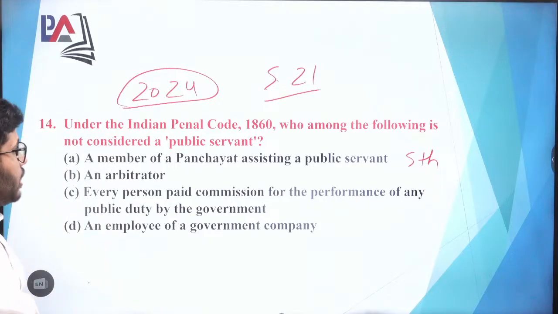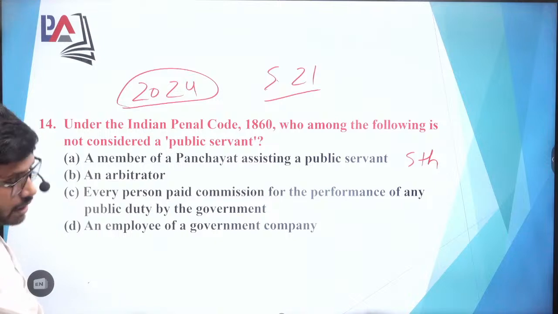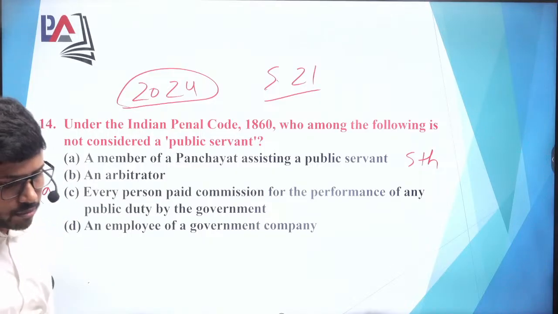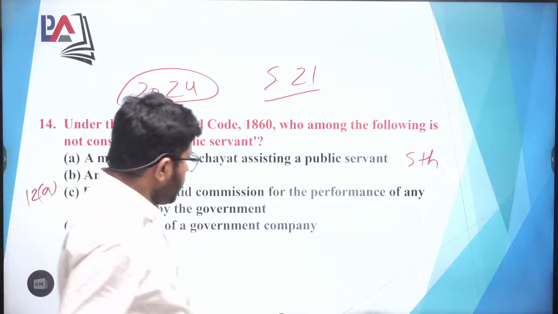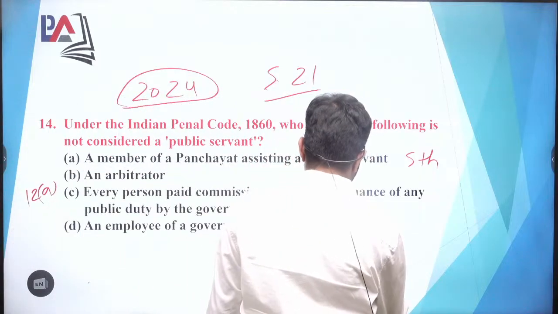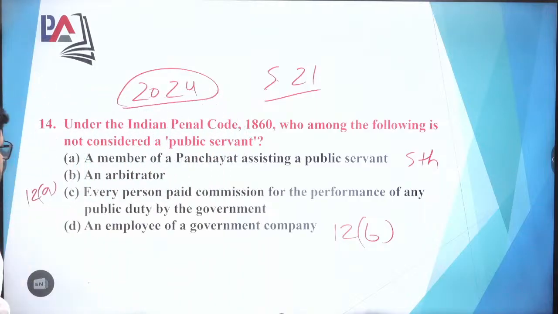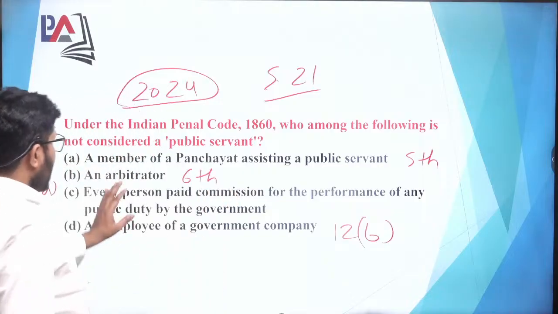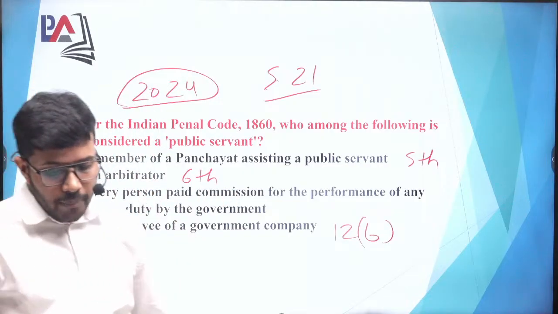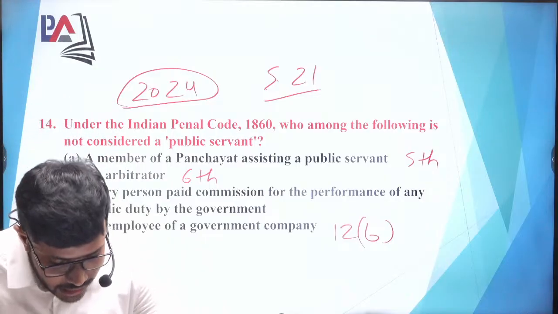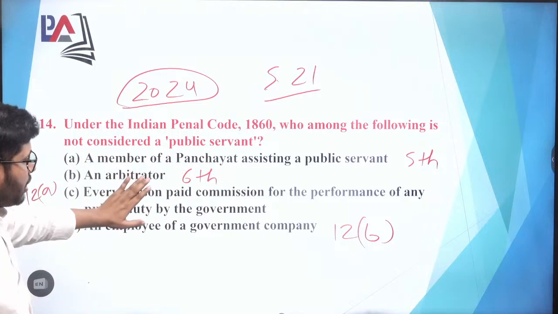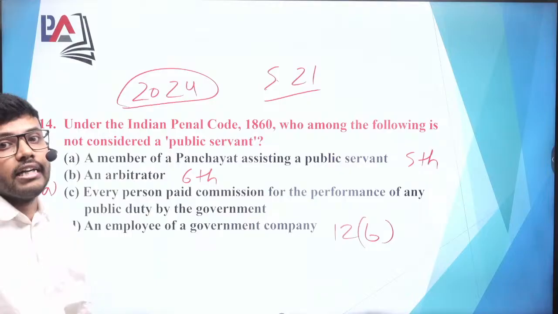You can go to section 21 clause 12A, you can find it there. Under the definition of public servant, this is also mentioned. An employee of the government company, this is also in 12B. So you will find that all are public servants, but if you specifically go to the 6th clause, you will find that an arbitrator is a public servant only if appointed by the court. They have specifically mentioned that an arbitrator only if appointed by the court will be regarded as a public servant.